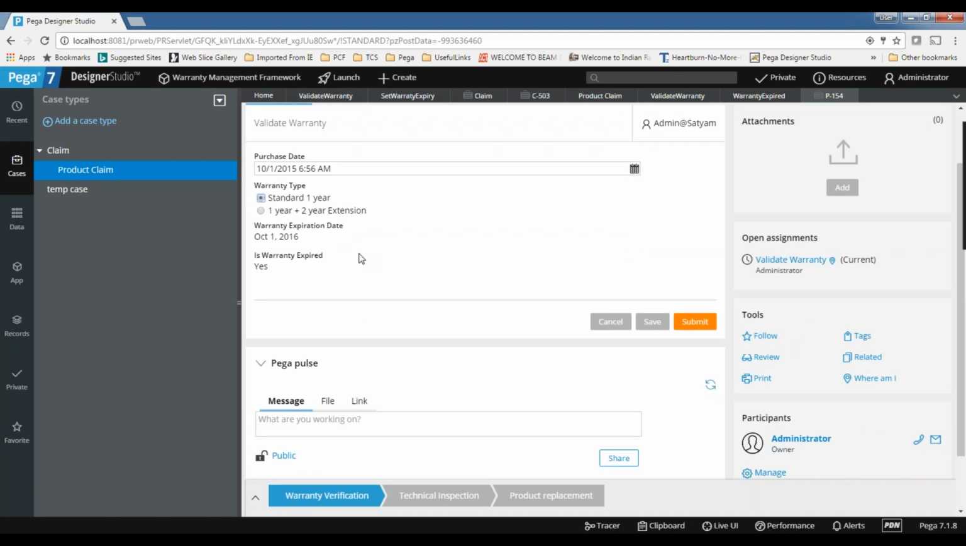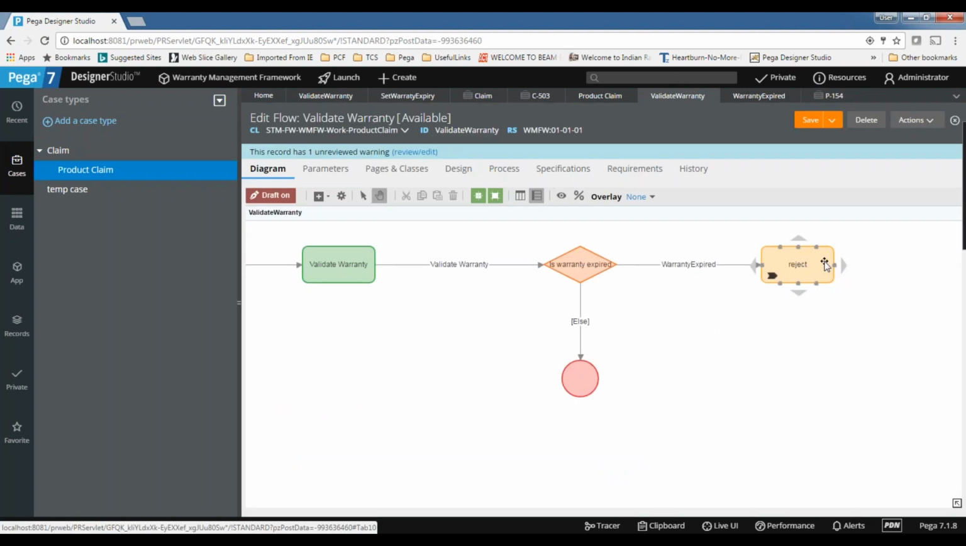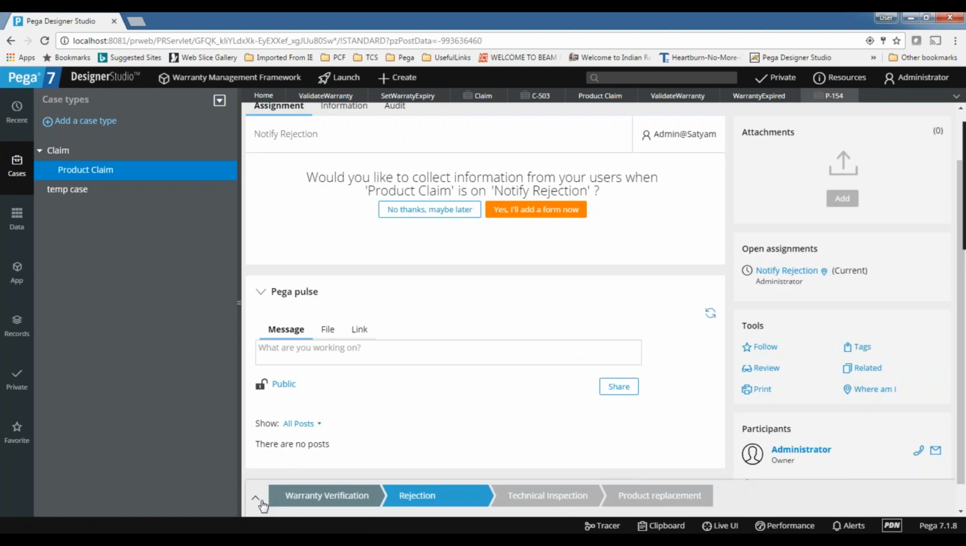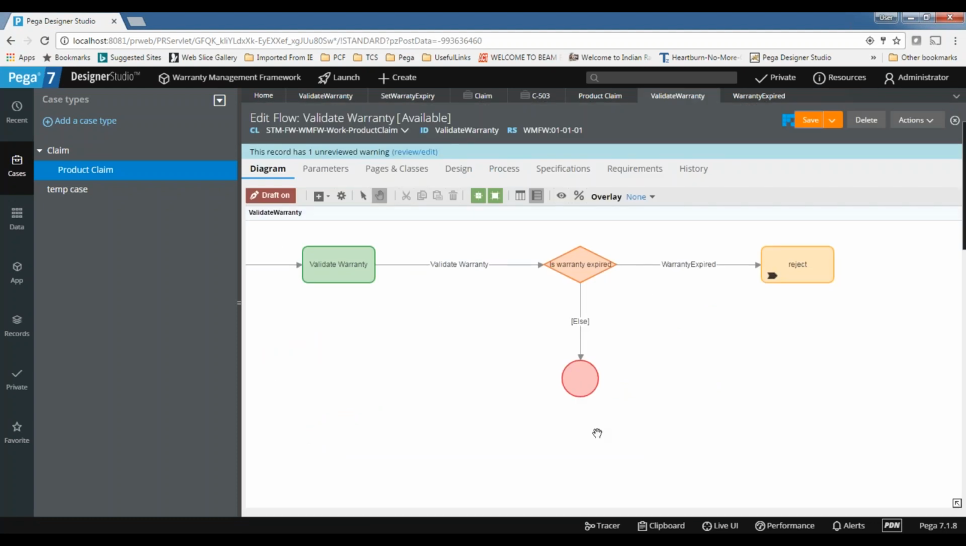Let's verify that. Submit it. I can see it's going for rejection. You can see the rejection is added. It's going for rejection. So our logic is, the case is rejected. So like that you can reject it. If it is fine, this is fine.